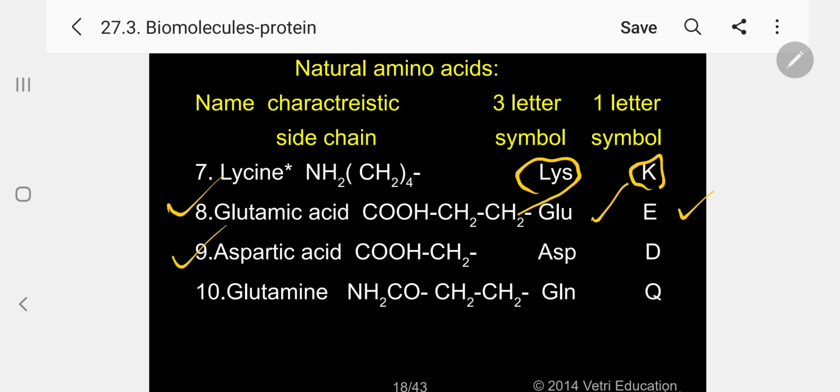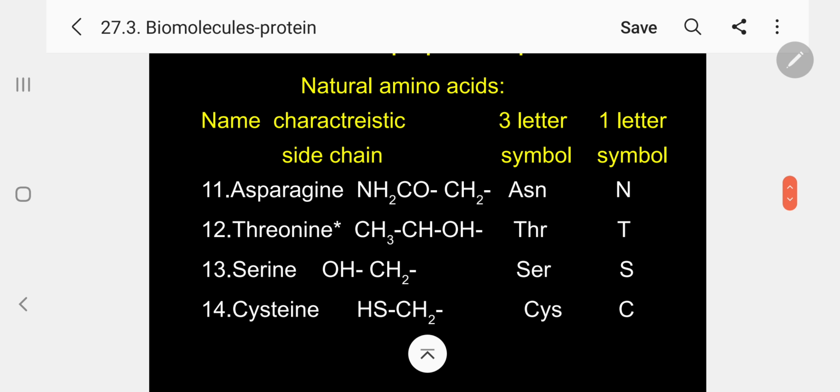Aspartic acid, this is like glutamic acid, this is non-essential because our body can synthesize it. COOH, CH2, ASP, 3-letter symbol, D, 1-letter symbol. Glutamine, NH2CO, CH2, CH2. 3-letter symbol GLN and Q. Kindly follow. Coming for 11, asparagine, NH2COCH2, ASN, 3-letter symbol, N, 1-letter symbol, non-essential.